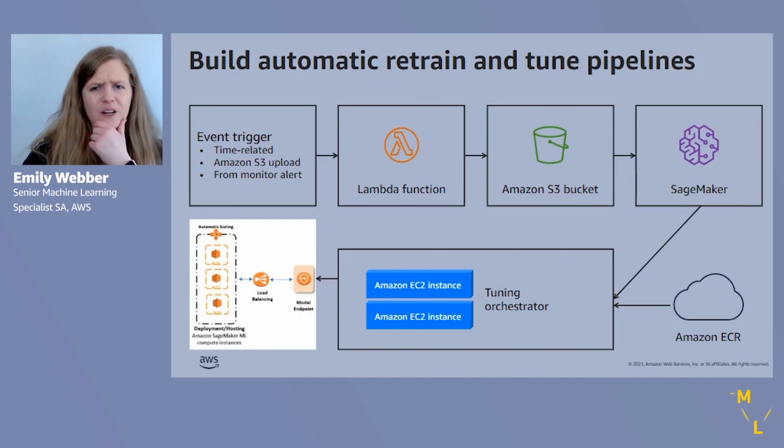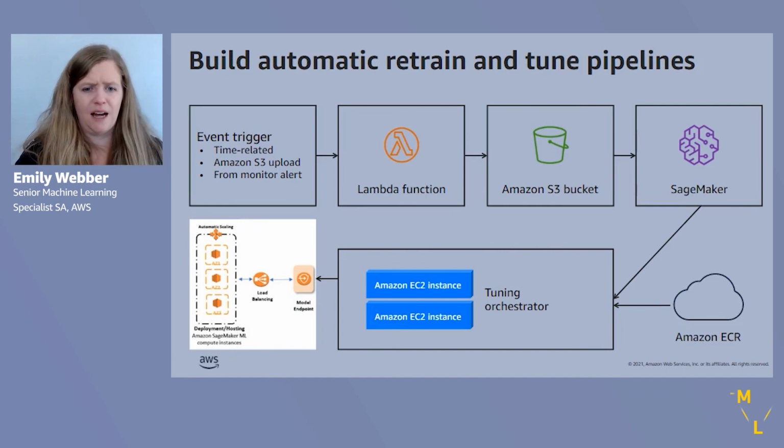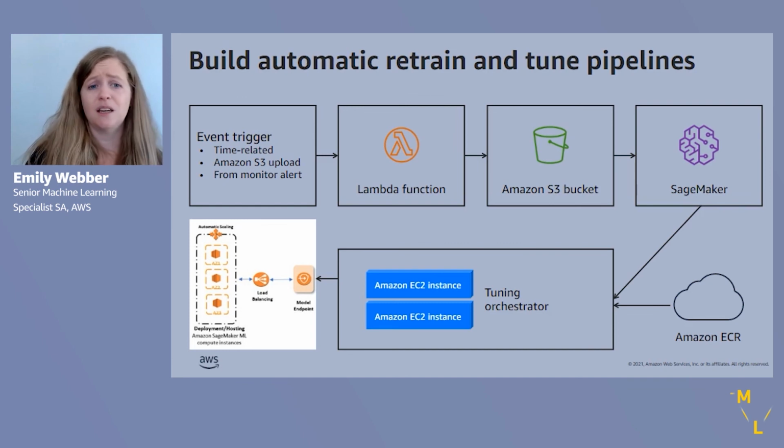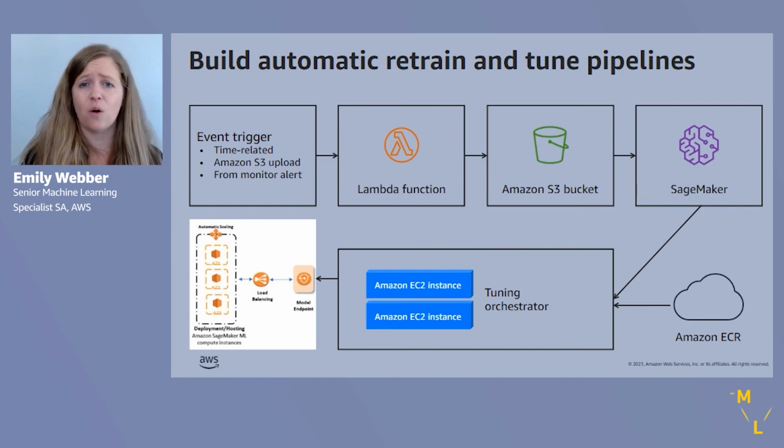So building retrain and retune pipelines. Essentially, we're going to start with some event, and you have 150 different events on the cloud, whether that's an upload to S3 or a time of day or from a monitor. Your event is going to trigger a Lambda function. That Lambda function typically is going to point to an S3 bucket.